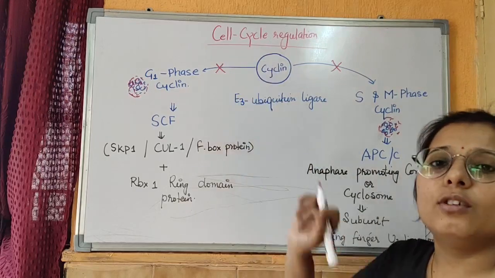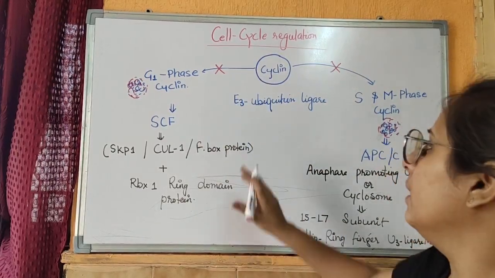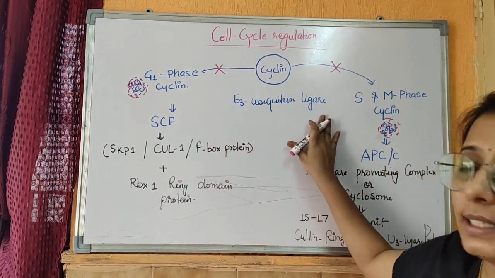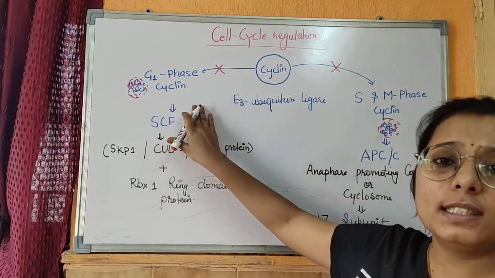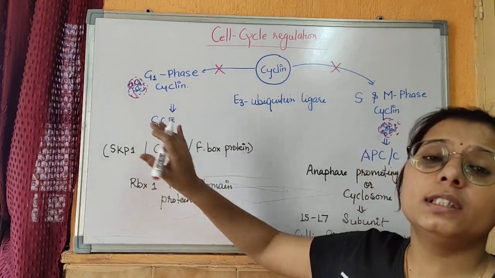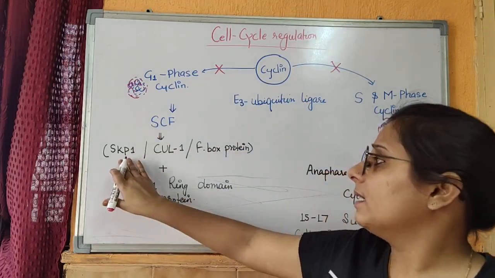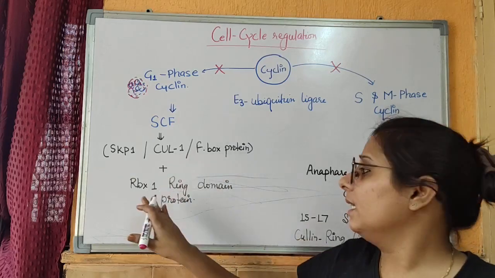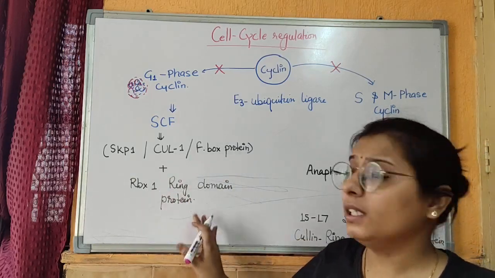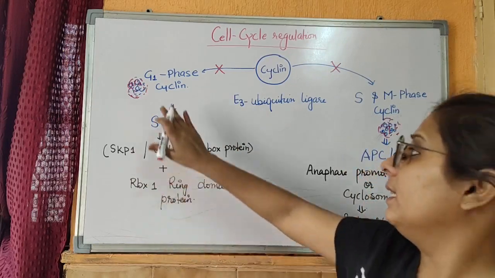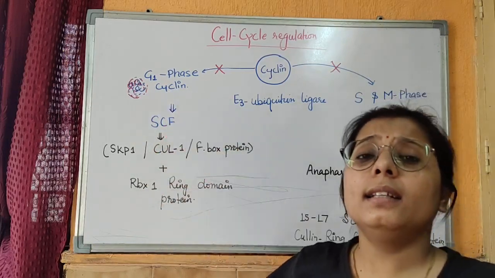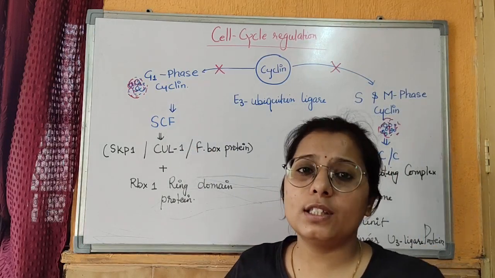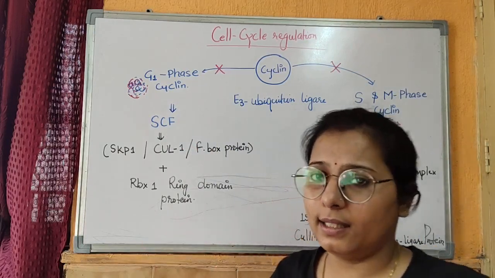The cell cycle regulation by degradation of cyclin is done by E3 ubiquitin ligase. The cyclin of G1 phase is degraded by a special protein, that is SCF, which has SKP1, CUL1 and F-box protein. With this it has a RBX ring domain protein. This protein complex degrades the G1 phase cyclin and regulates a cell not to enter into the S phase and exit from the cell cycle.